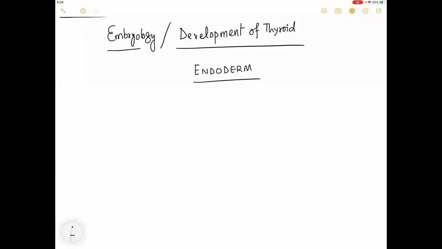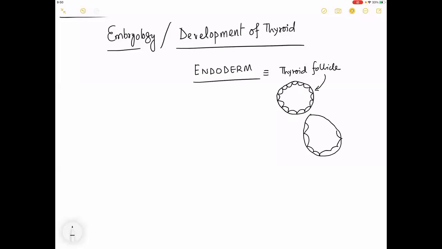Now, endoderm structure means we are talking about the thyroid follicle. Please remember this. That means thyroid follicle, because we are gradually coming from the anatomy part to now talk about physiology and pathology. So these are the thyroid follicles, and these thyroid follicles are derived from endoderm. Now, what is important is that if these are the two follicles that we have drawn, in between the follicles, there are other ingredients which, however, are not exactly endodermal.